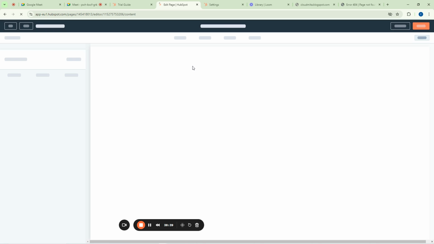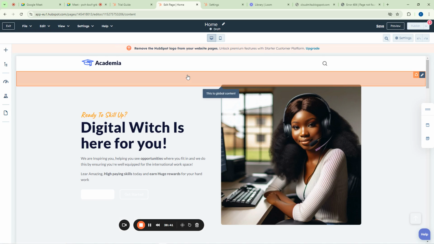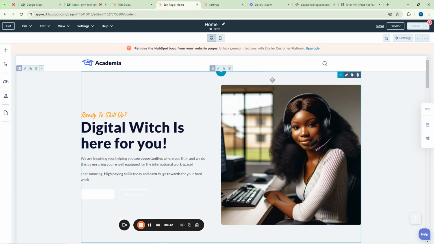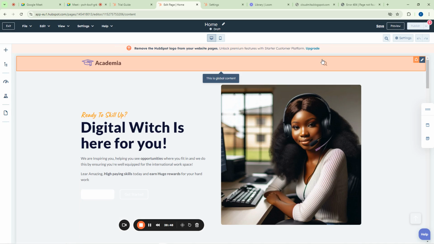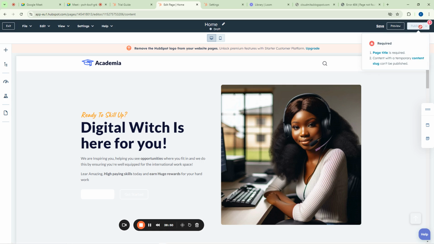The next step is to go back to our template to look at the other parts of our business website. But at this point, let us try to see if we can actually publish this one. So let us publish this one now. You can see that at this point we currently have just home here.